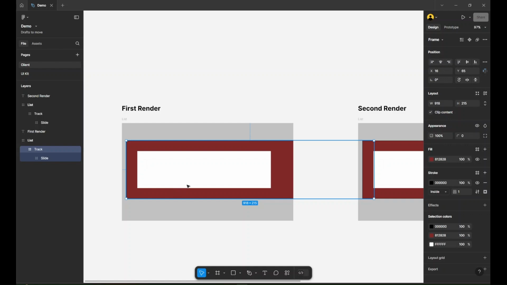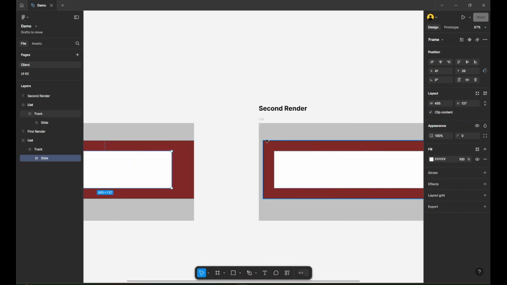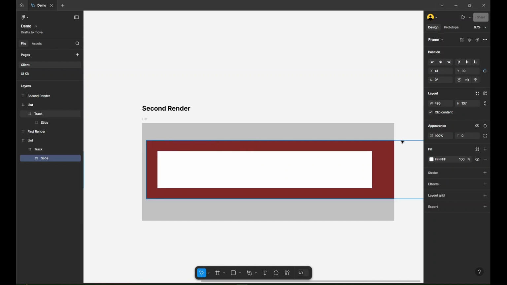If you remember, the track width is equal to list width multiplied by the number of children. And on the second render, the list will adapt its width according to its children, so it will expand.